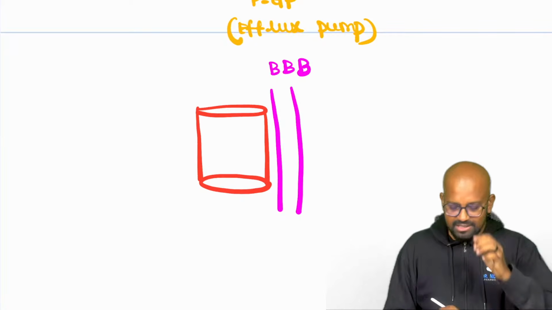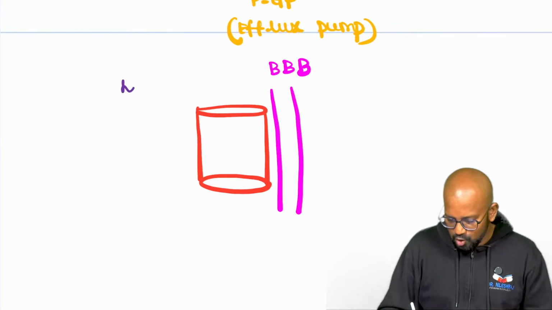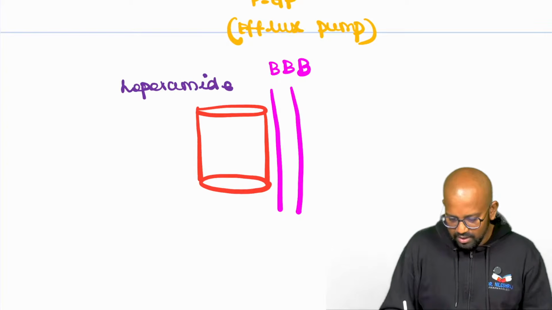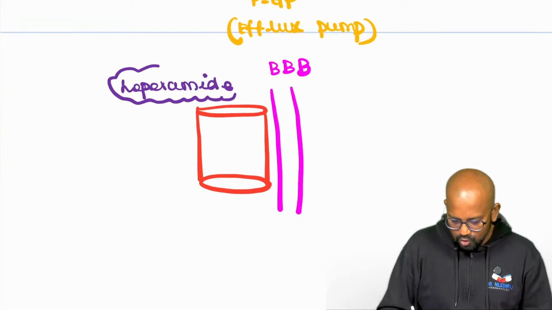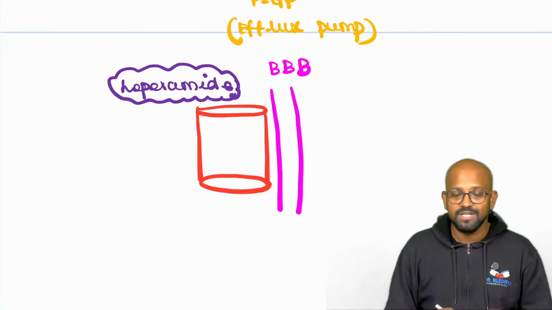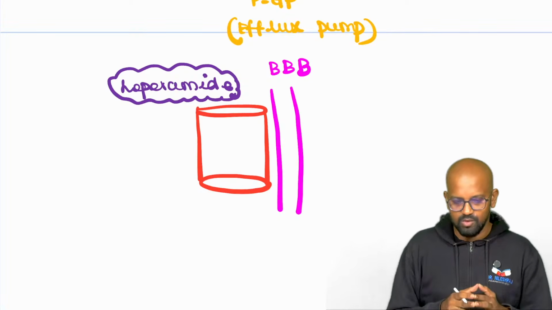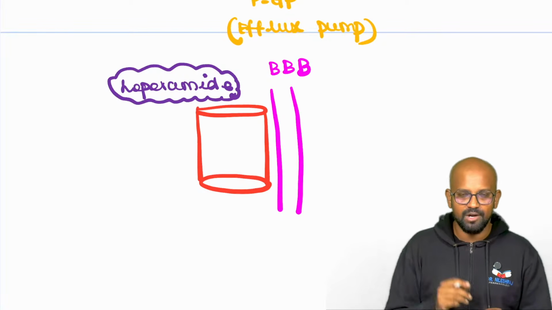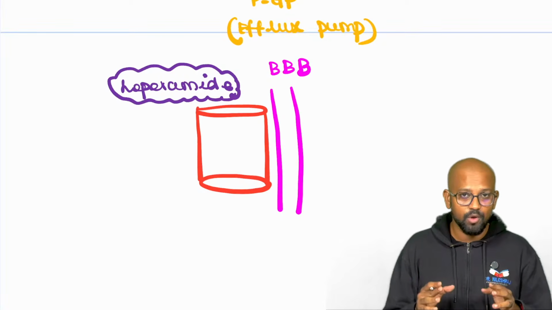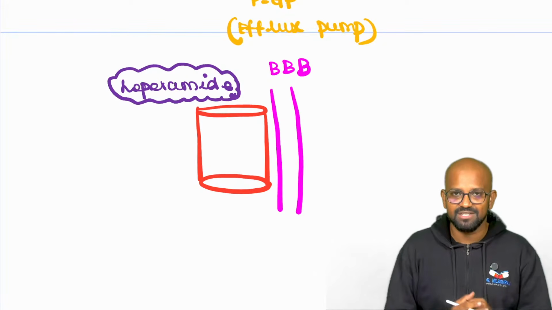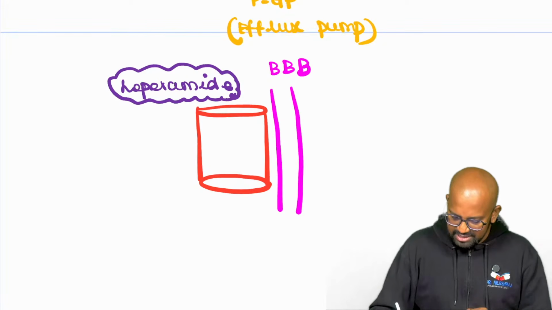Now consider the patient is being administered a drug which is loperamide. What is loperamide? It is an opioid drug which is used for diarrhea, right? We had a brand name called L-Doper, very commonly used. It's a capsule, and it's also there in tablet form. But because it is an opioid, it has more abuse potential. When the patient takes loperamide, it gains entry into the blood vessel.